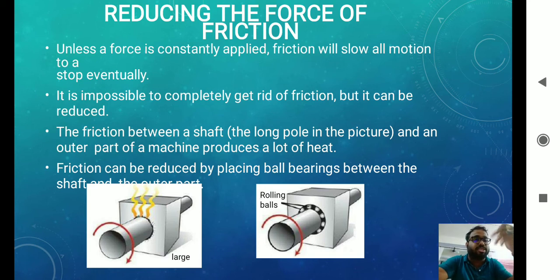So friction between a shaft is shown in the picture. Friction between a shaft and the outer part of a machine produces a lot of heat. Because it goes inside, comes outside, goes inside, comes outside, so it produces heat. So friction can be reduced by putting a ball bearing. Ball bearing is present in cycles and motorcycles, where we put the ball bearings to reduce the friction between the moving parts. So between two moving parts, you can see in the picture, rolling balls are being given, so that the shaft can easily move inside and come outside, because it will roll.